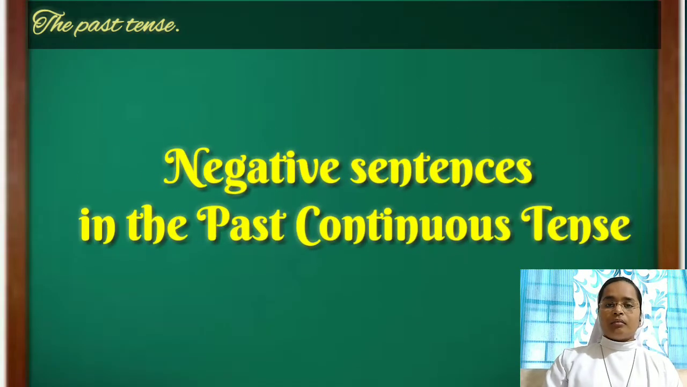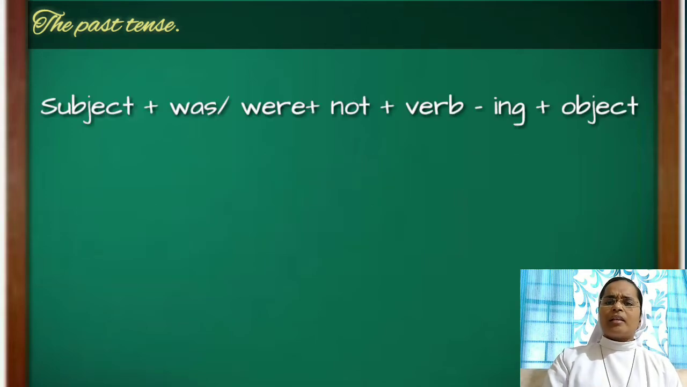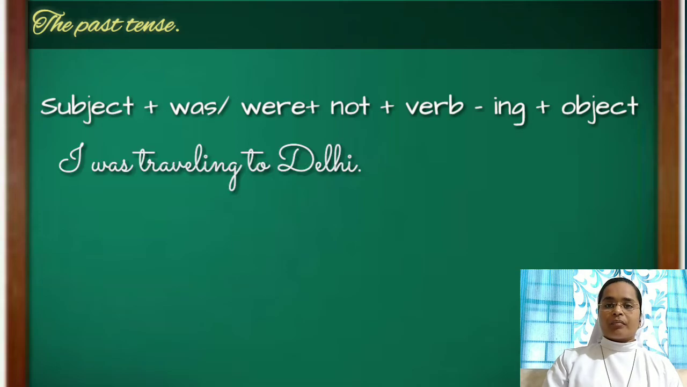Let's now learn to formulate negative sentences in the past continuous tense. So we'll write the same formula but with a slight difference in it, that is subject plus was or were plus not plus the ing form of the verb. For example, I was traveling to Delhi.